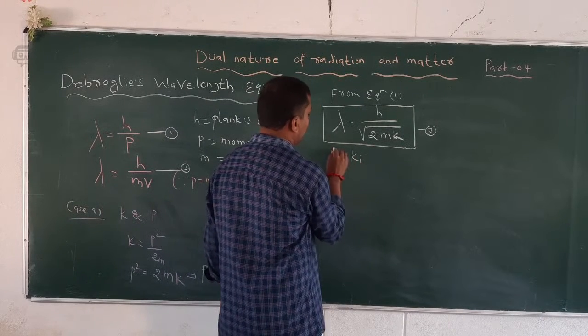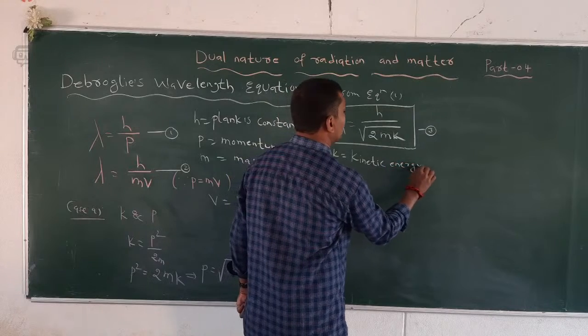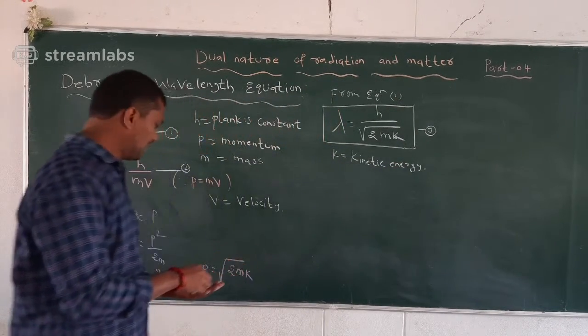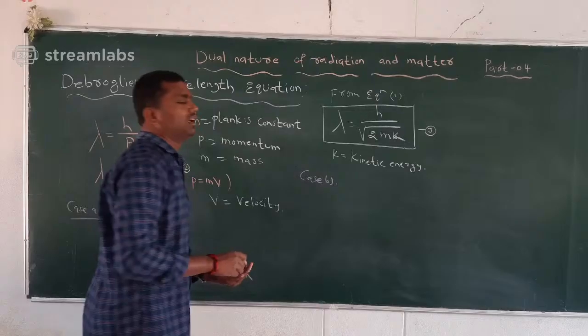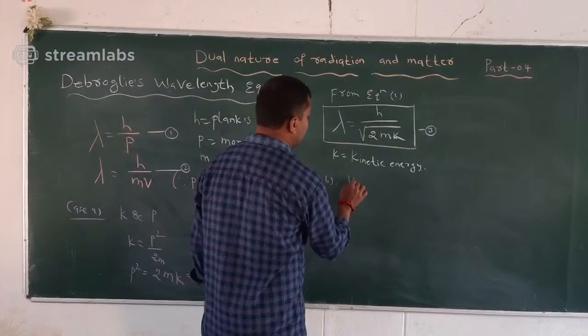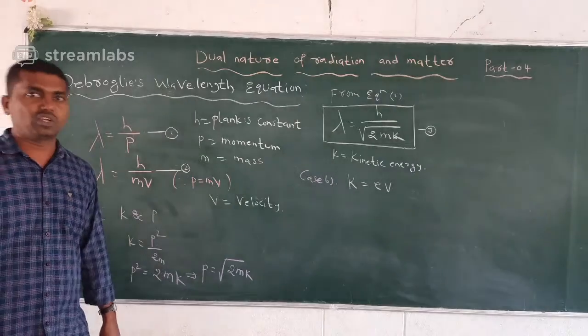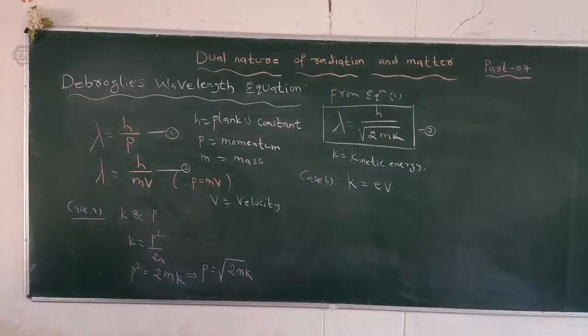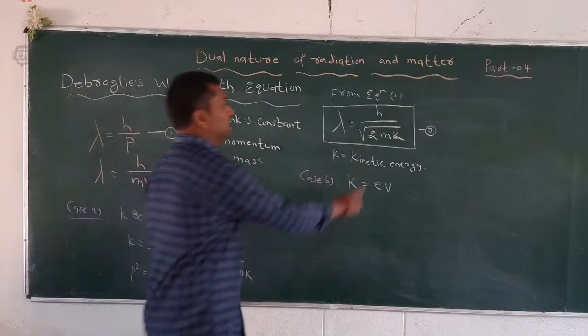So I can write where k is nothing but kinetic energy. Next, we can write about case B. In this one, same equation, but we take the maximum kinetic energy of electrons. So kinetic energy k is equal to eV or eV naught, where e is the charge of the electron and V is the potential difference between the two plates, anode and cathode. So instead of k, we can substitute eV.